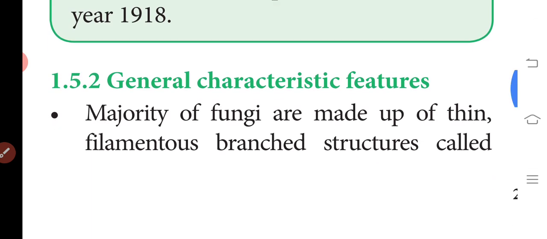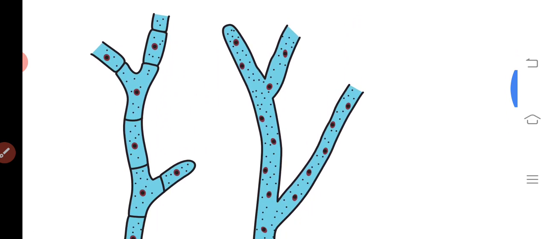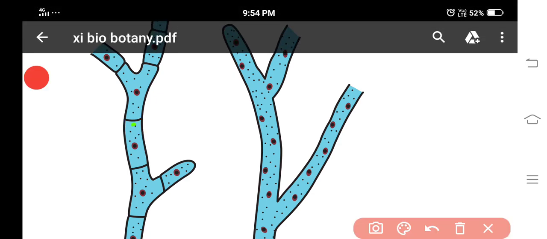Next, what are the general characters? Already we discussed this. Fungi are achlorophyllous. Thin filamentous structures are called hyphae. A number of hyphae interwoven together form the mycelium. The cell wall of fungi is made up of chitin and fungal cellulose.